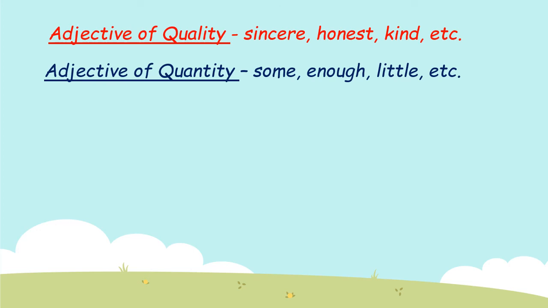It is used with uncountable nouns, and the examples of adjective of quantity are some, enough, little, much, more, etc. Adjective of number. It answers the question how many, and it tells about the exact number of the noun. 1, 5, 10, 100, 1000 are the adjective of number.